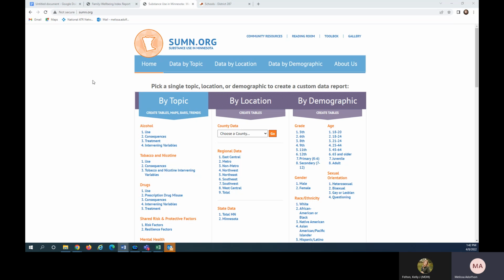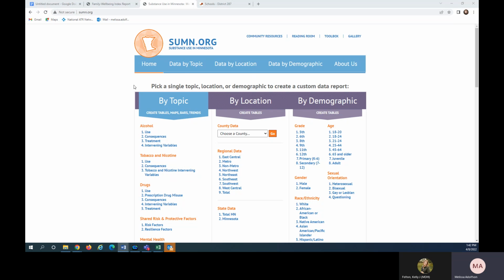Importantly, on the Minnesota Department of Health's suicide prevention webpage, there's a PDF of a brief that lists all of the risk and protective factors from the Minnesota Student Survey that are associated with suicidal ideation and attempt, as well as the strength of that association for each factor.